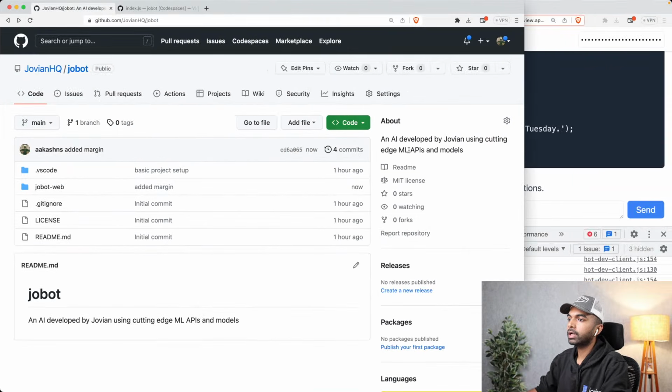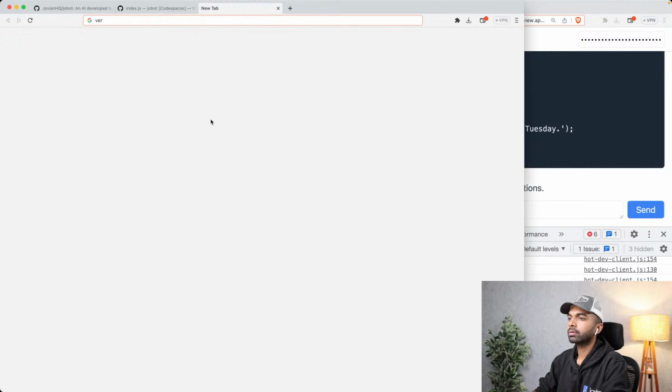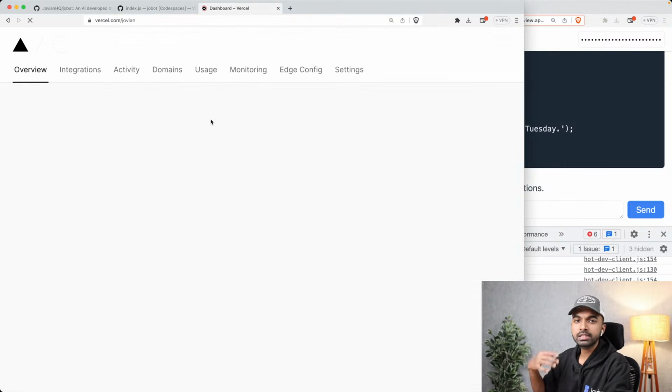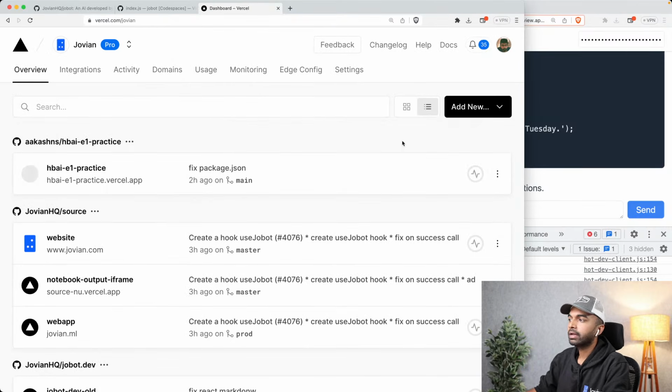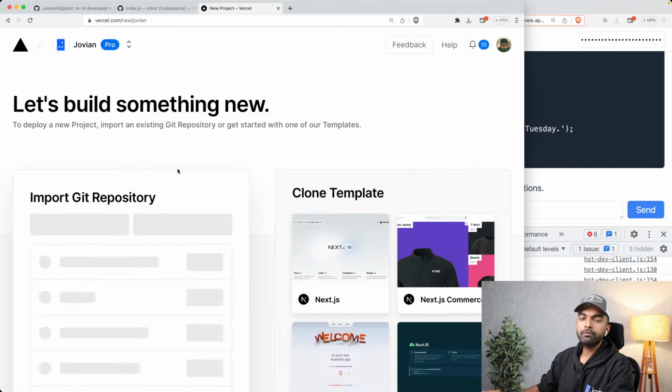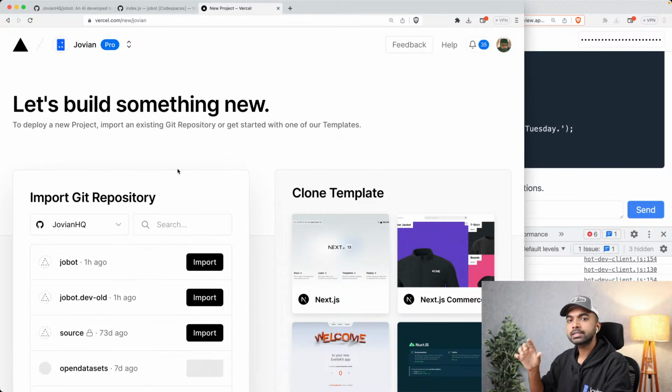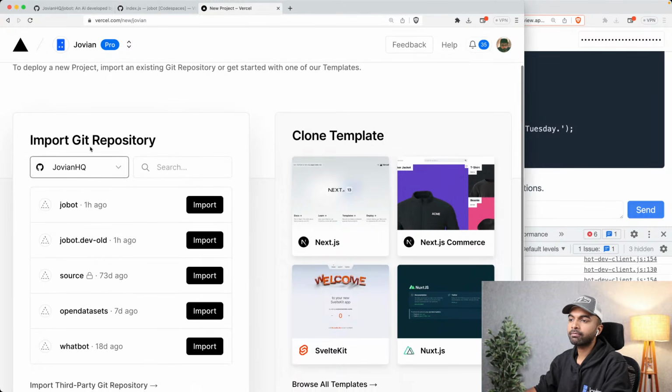So here's what I'm going to do. I am going to go into vercel.com, and you can sign up if you don't have an account already. And then I'm going to click add new project and click project. Now, if you've not connected your GitHub account with Vercel, it will prompt you to connect your GitHub account and to give access to your GitHub repository. In my case, I've already given access to the GitHub repository that I'm concerned with, which is Jovian HQ. So I'm just going to click import over here.